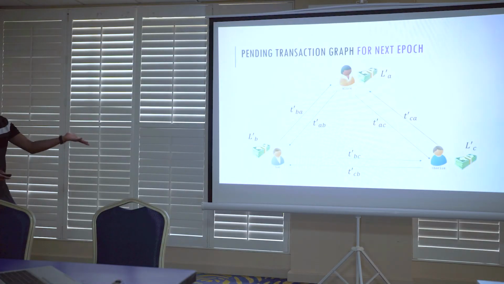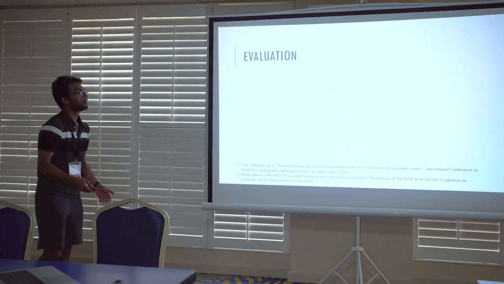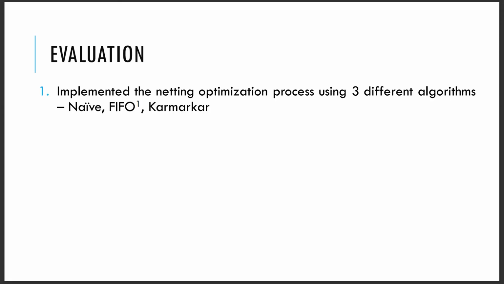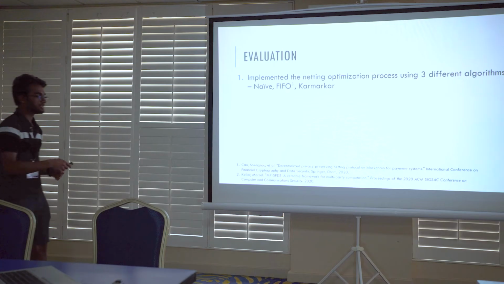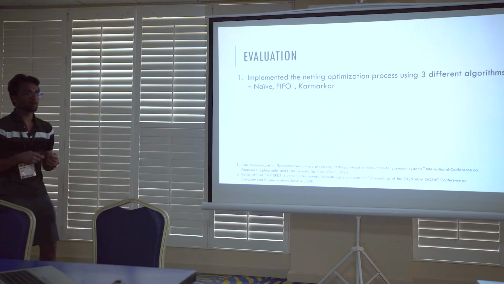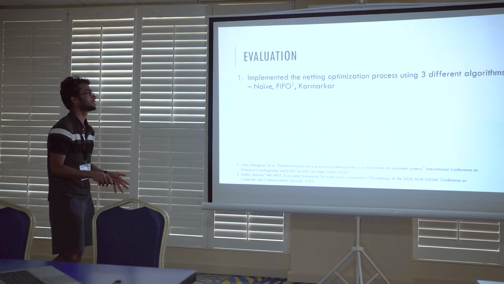So this is now how the transaction graph will look for the next epoch of the settlement. And we will run the same procedure all over again for the next epoch. For evaluation, we implemented the netting optimization process using 3 different algorithms: the naive, FIFO, and Karmarkar. Naive is basically we just check whether every party has sufficient balance to net all their transactions, and if so, we do the settlement, otherwise we do not settle any transaction.